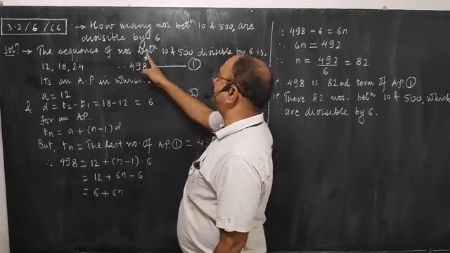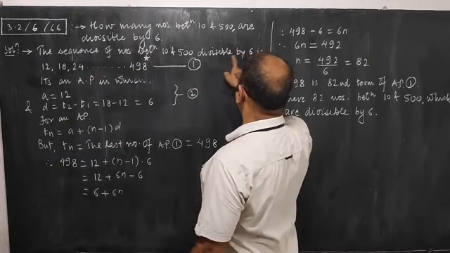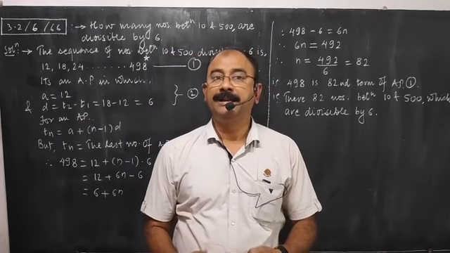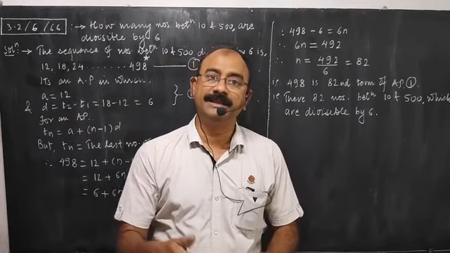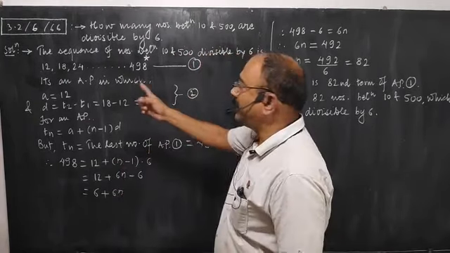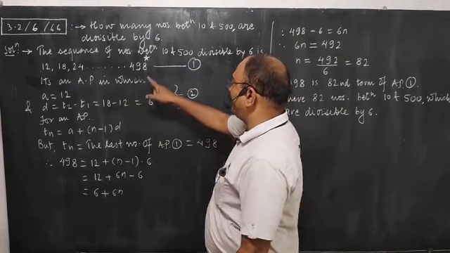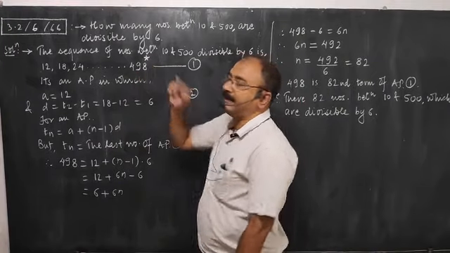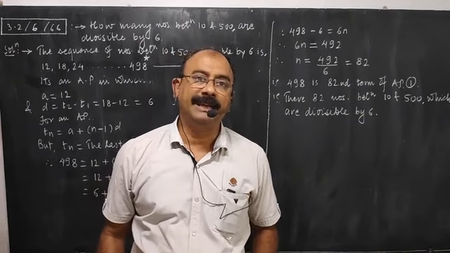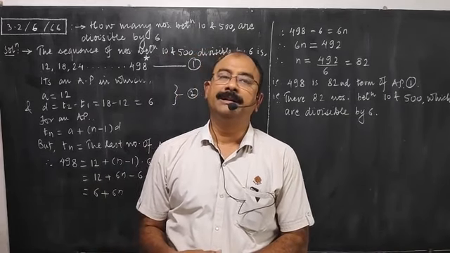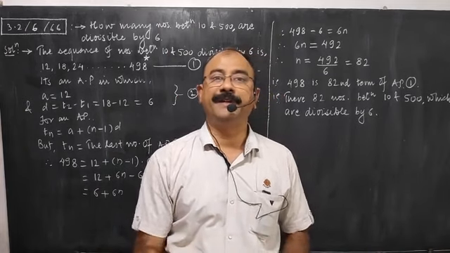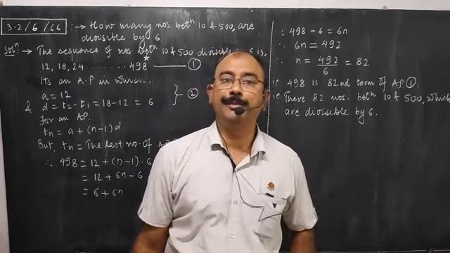The sequence of numbers between 10 and 500 divisible by 6 is 12, because after 10, the number divisible by 6 is 12. Then 18, then 24, and so on. I have written 498, but at the same time I have put a star over there. For what reason? How will you decide the number divisible by 6 less than 500? Therefore, I have put a star.